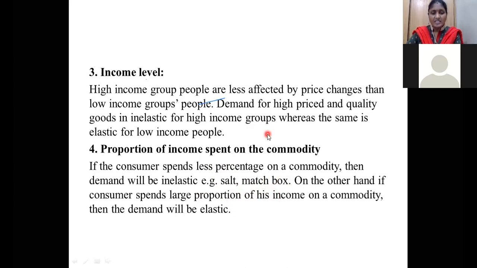So we are spending a very small amount of our income. Our income is 30,000, so 20 to 25 rupees is not a matter. If you increase the price of these things, there is no effect. So it is inelastic. On the other hand, if the consumer spends a larger portion of his income, then it will become elastic.